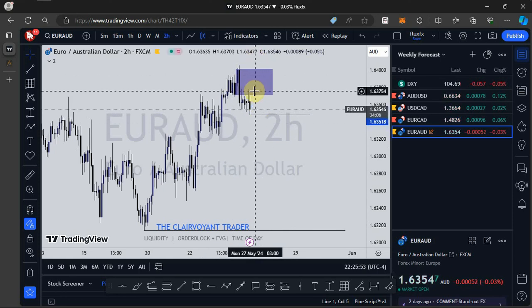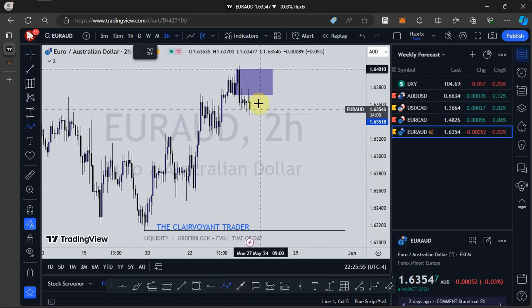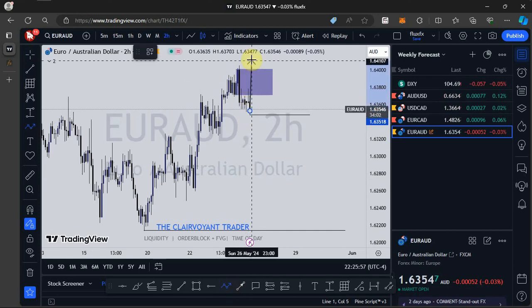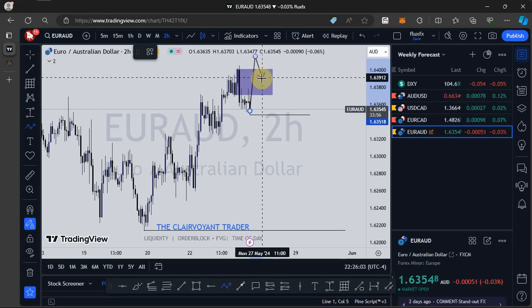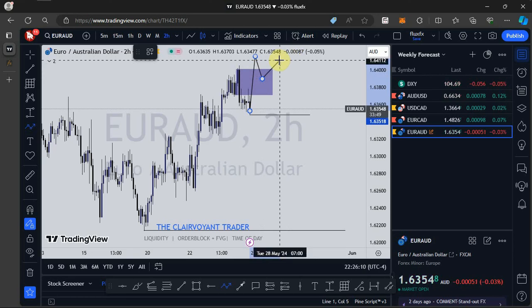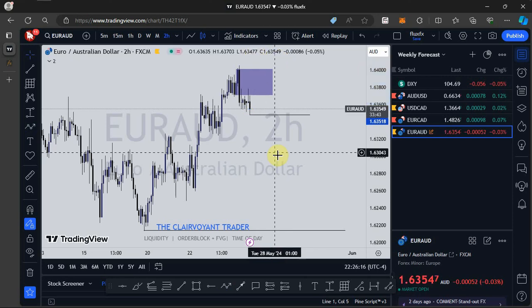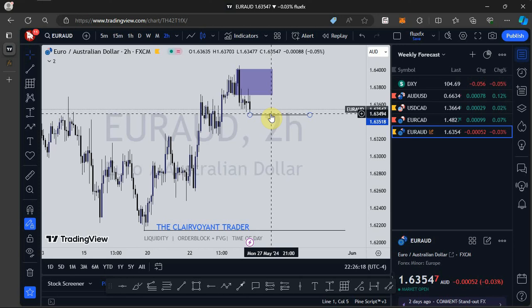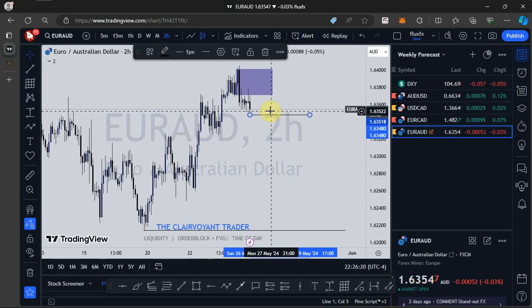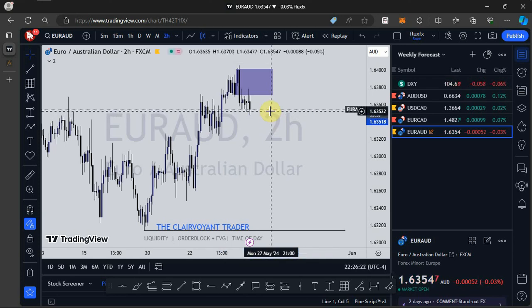And if it happens that price violates this high, I will expect a closure above this bearish order block for an entry and push it to the upside. I mean, you can't tell what price will do. I'm giving you these conditions, so you wait for these conditions to be met before you take your decision. So that is just that for Euro AUD, and that is just that for the weekly market analysis.